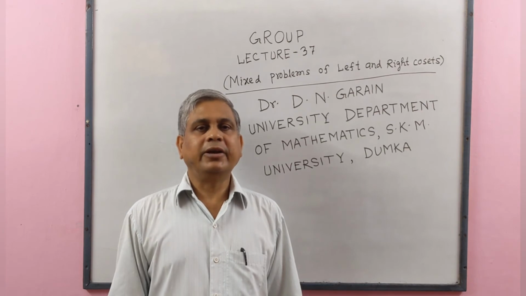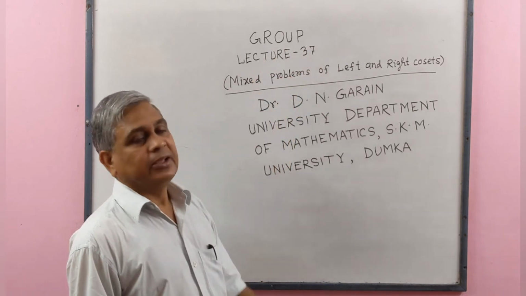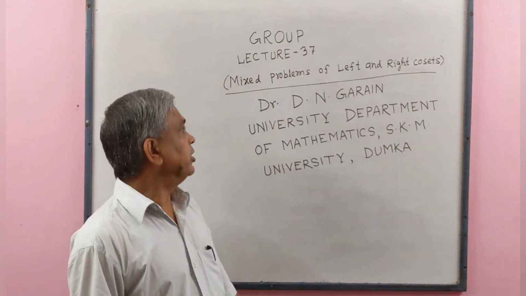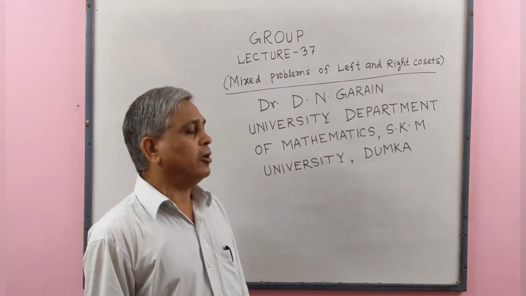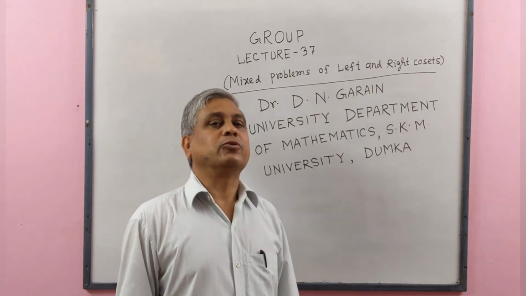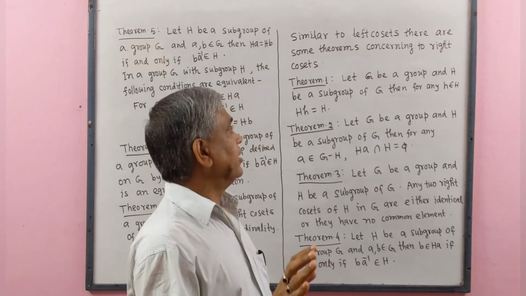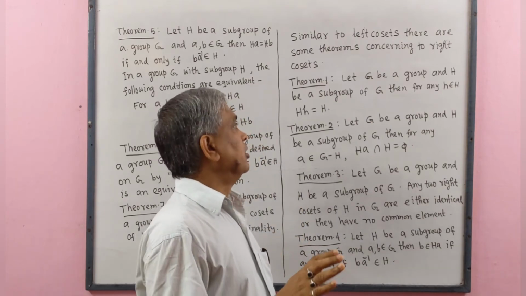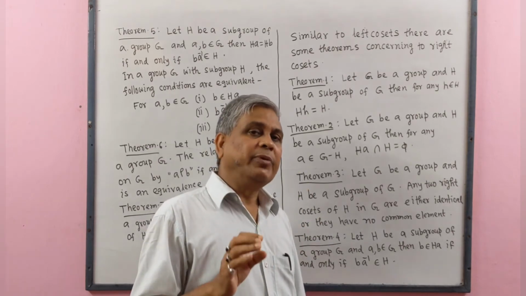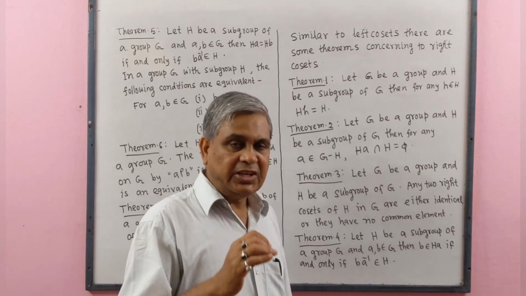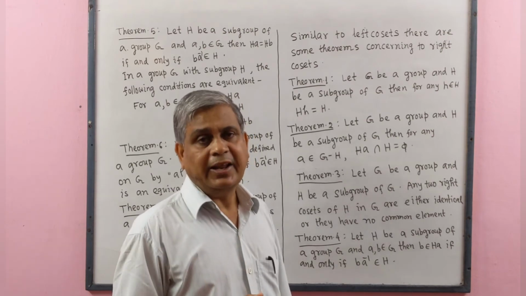Today I will deliver lecture on group, lecture number 37, in which I will discuss some mixed problems of left and right cosets. Similar to left cosets, there are some theorems concerning right cosets, and we may prove these theorems similar to how we have proved them in left cosets.